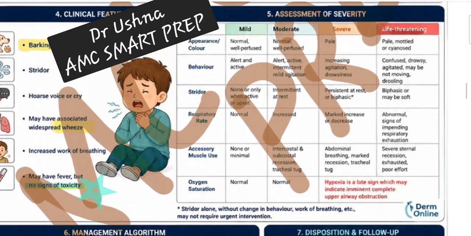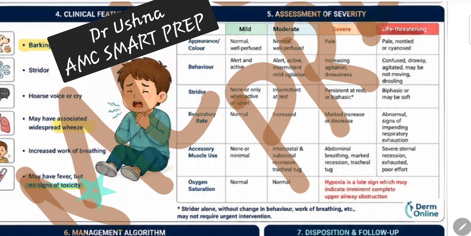Then classify the patient according to severity: mild, moderate, severe. Now this classification is master for your exam, very, very important, a high yield topic, because the management is entirely different. If you are classifying mild, the treatment is different, moderate, treatment is different. And in exam, you won't believe that in one attempt there were 3 questions of croup. In Feb 2026, there were 3 questions of croup: mild, moderate, severe, intensity, and the treatment was entirely different. So be particular when you are classifying the croup patients.